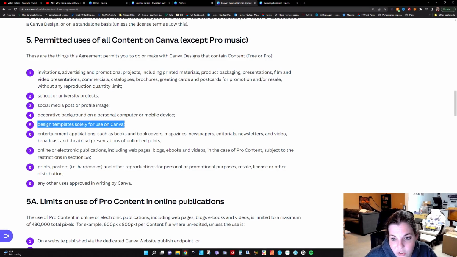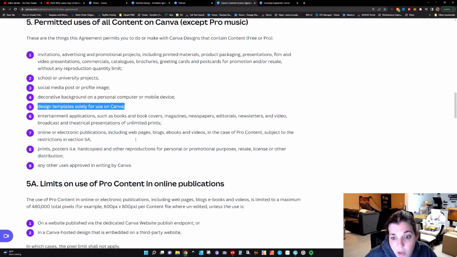So they're saying that design templates that you only use on Canva are okay to sell. That makes sense, because if they didn't write that in there, it would be a mess. Entertainment applications such as books and book covers, magazines, newspapers, editorials, newsletters, and video broadcasts and theatrical presentations of unlimited prints. Online or electronic publications, including web pages, blogs, ebooks, and videos in the case of pro content subject to the restrictions in section 5A. All right, so we're saying you can use this, but P.S.